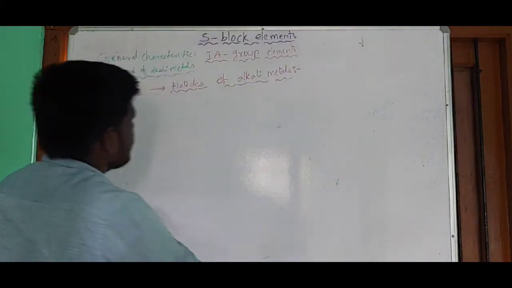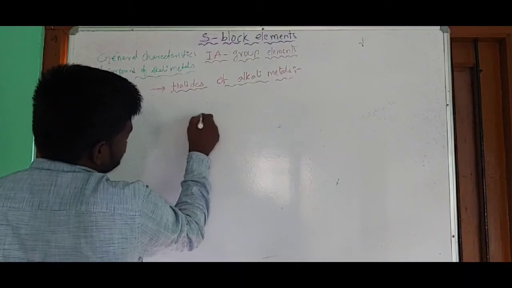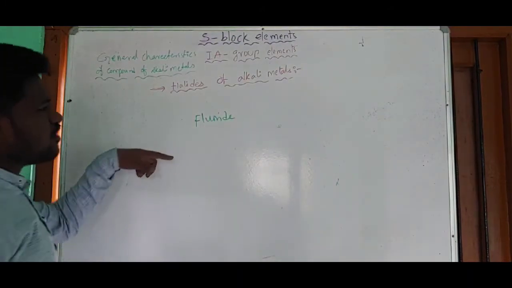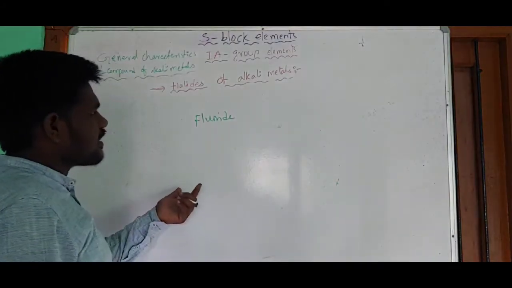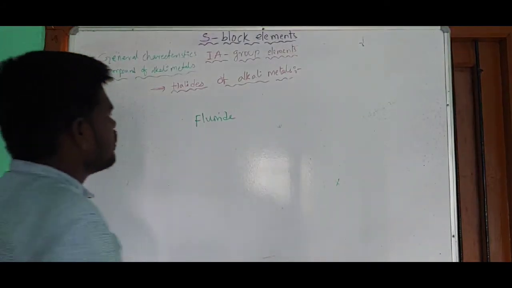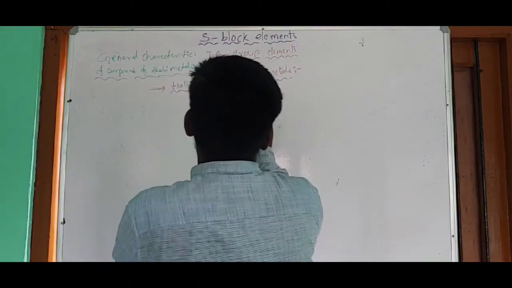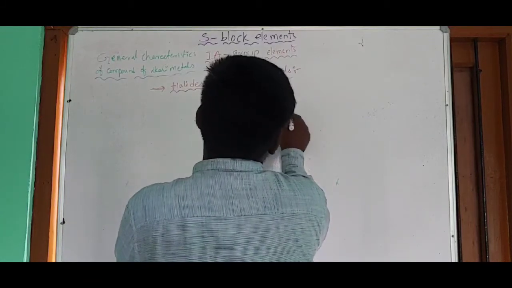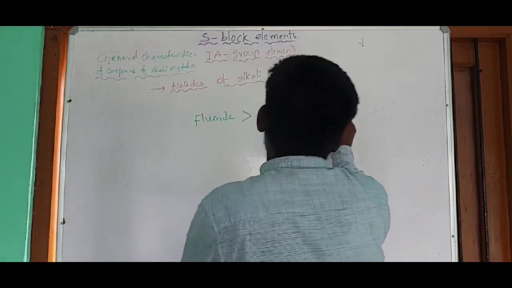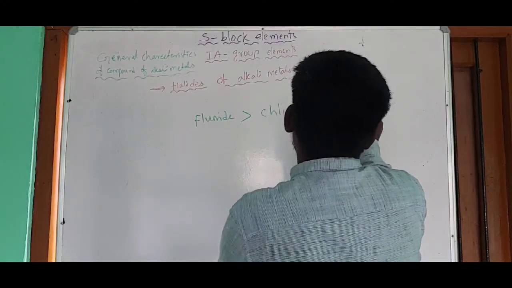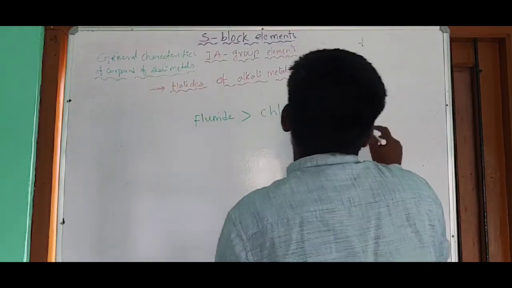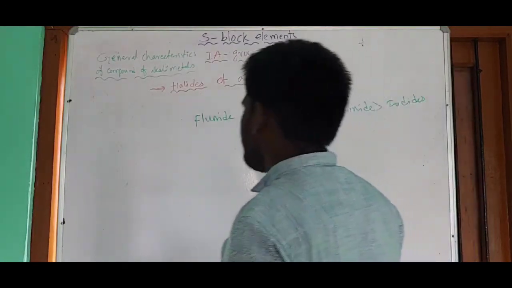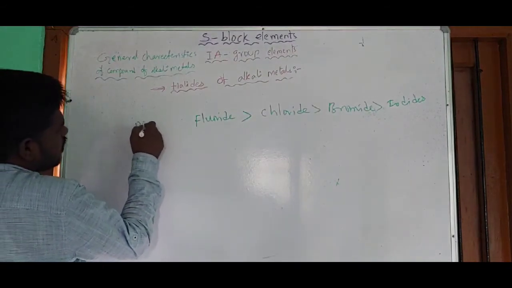Alkali fluorides, whether NaF, LiF, CsF, KF, or RbF, the first A group fluorides have higher melting points than chlorides, and chlorides have higher melting points than bromides. Bromides have higher melting points than iodides. This is the melting point order.